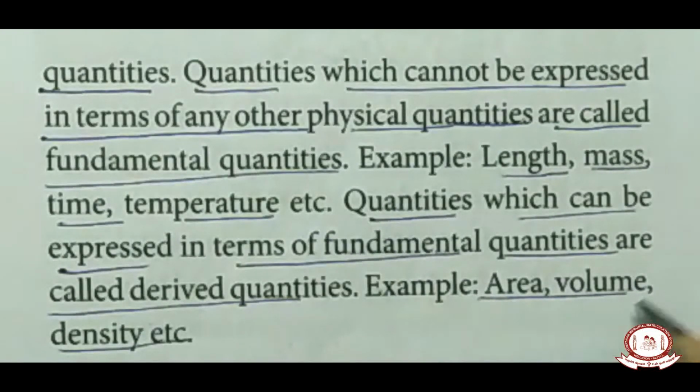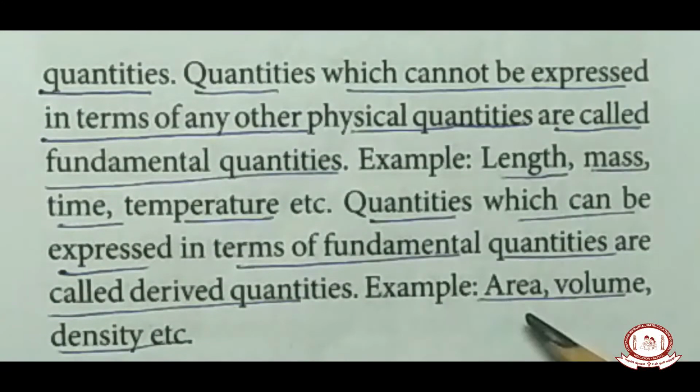Examples: area, volume, density. How do you measure the area of a square? Area is length into length. So this area is measured using a fundamental quantity called length. So area is said to be a derived quantity. Okay, children. Now we are coming to the next important heading, units.